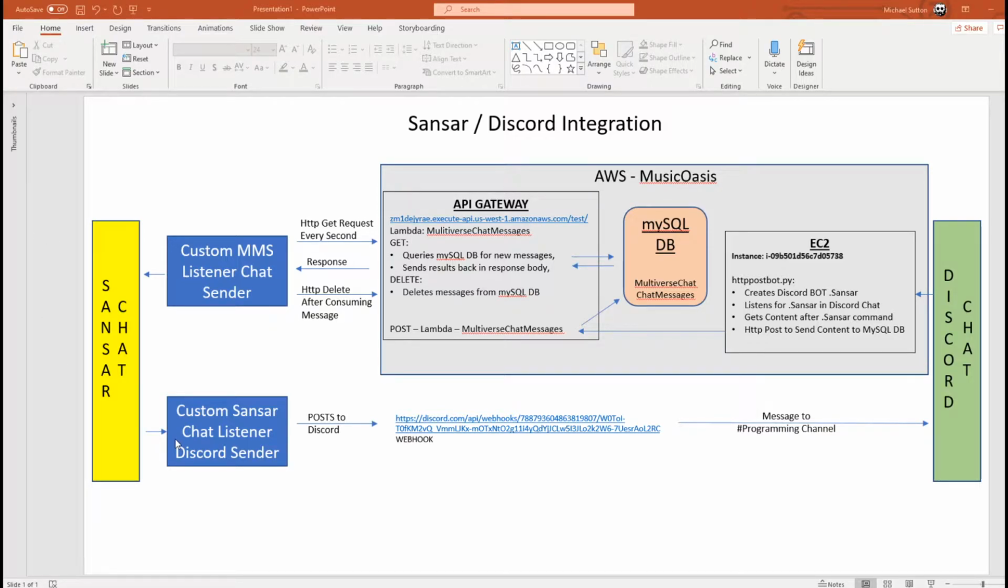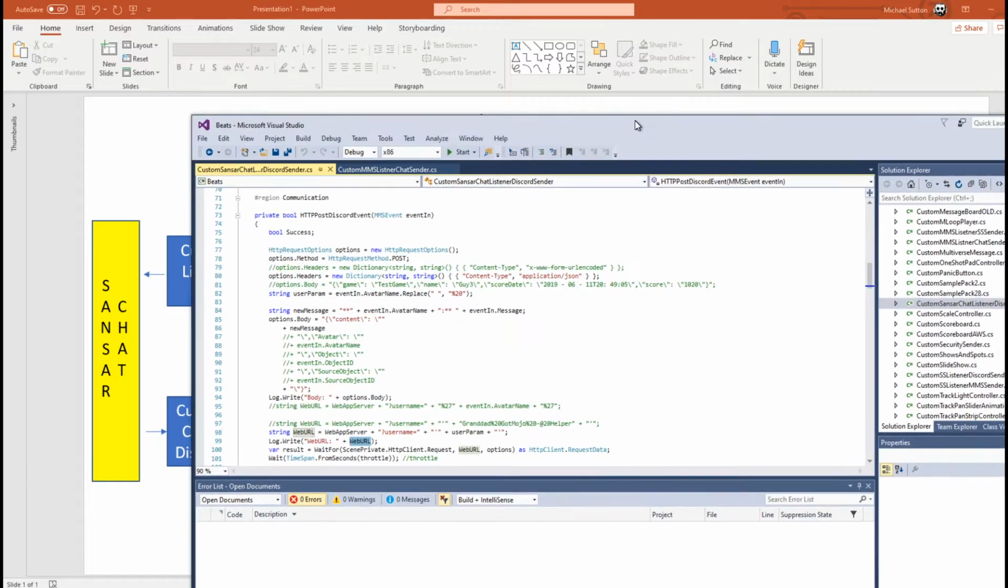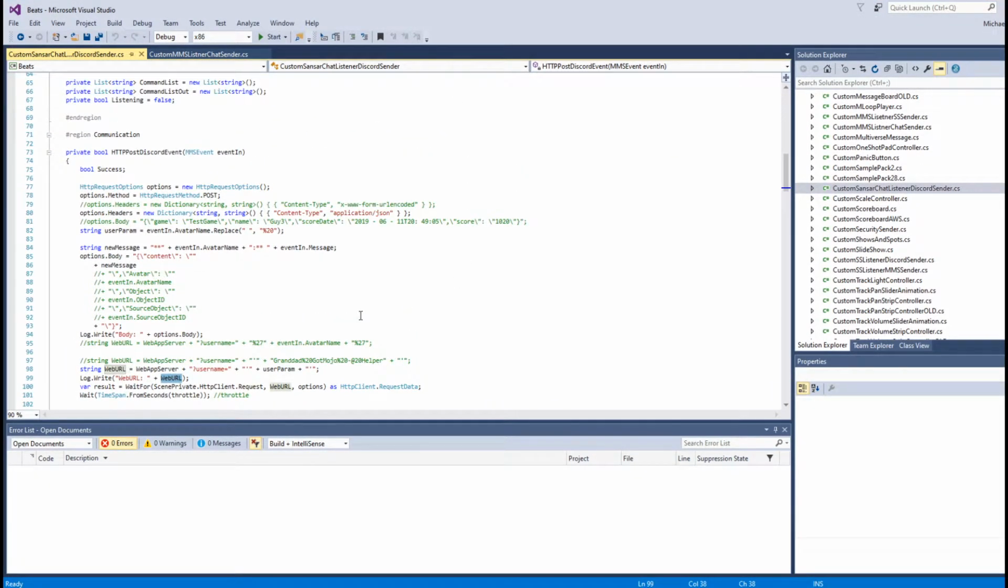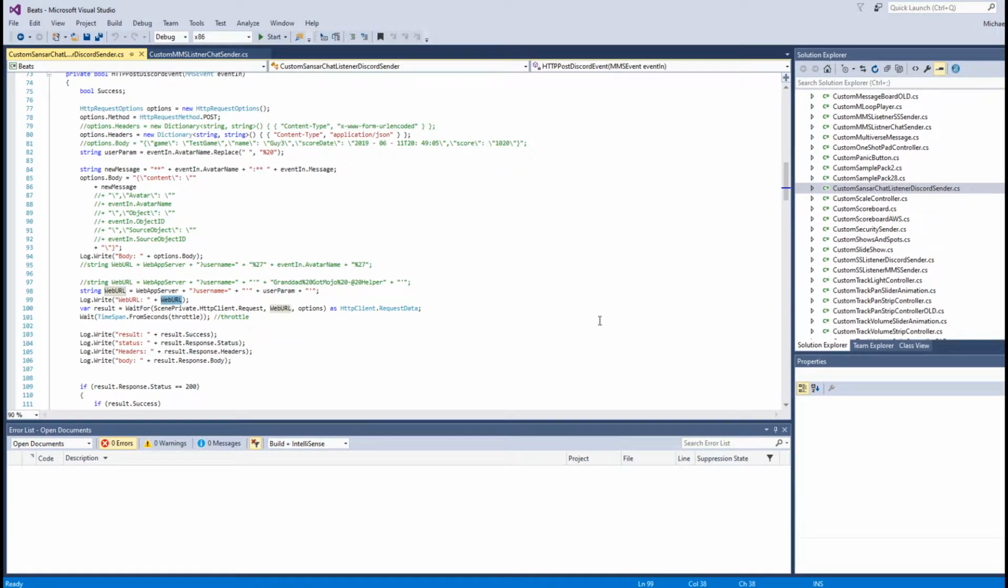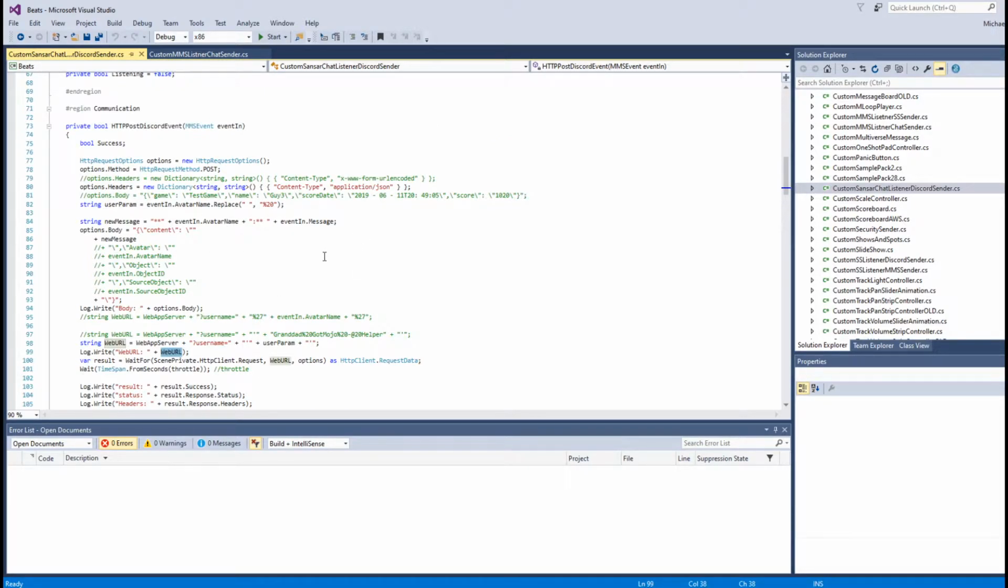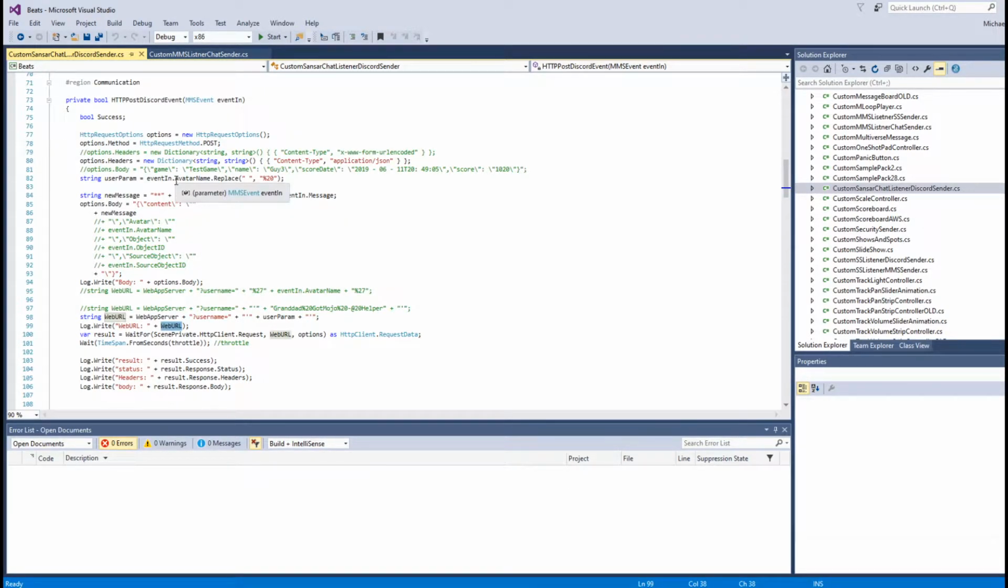A person types in a message in Sansar chat, and there's a custom C# program called Custom Sansar Chat Listener Discord Sender. So basically it's listening to chat and then sending that information from chat to Discord. The heart of it is just this little HTTP post. It gets the information off chat, and then it sends the content of that chat message over to Discord using this post.